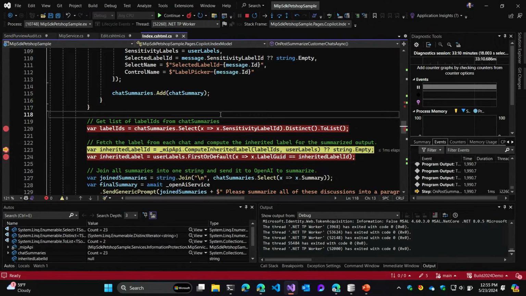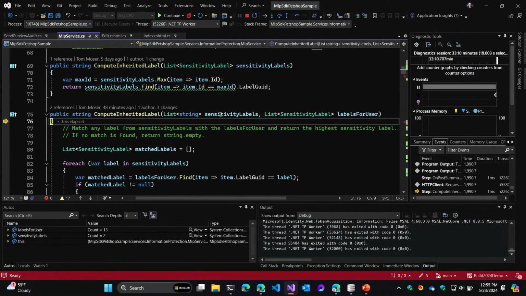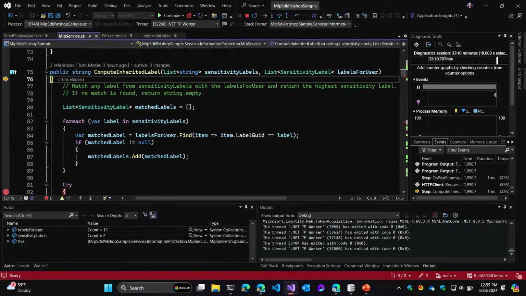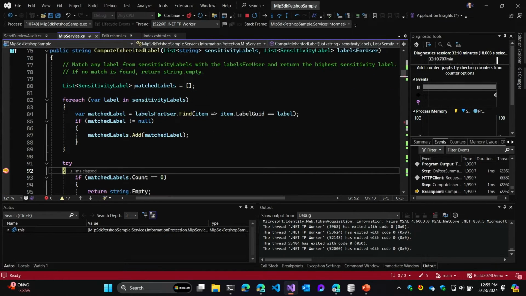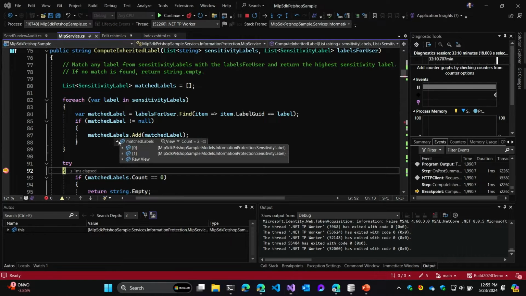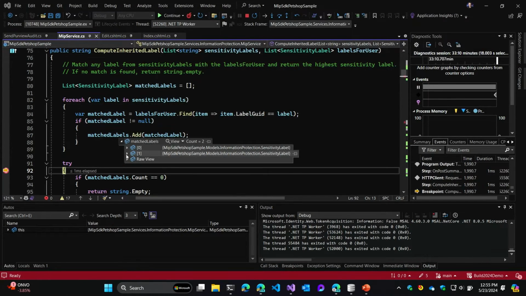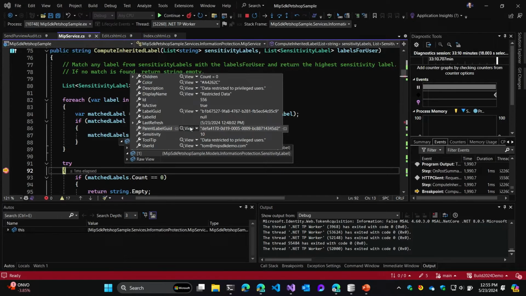And next, we need to pass this into the information protection SDK to compute inheritance. So we'll call into our compute inherited label function. This is a custom function we've built. And what this does is it builds a list of matched labels that match my user policy. So it's going to check all the labels that are published to me as an end user, and it's going to build a list if this mouse over works. There we go. And so you'll see there are 2 labels here. So one is this all employees label that we've looked at, and the other one is the restricted data label. And these are, again, stored in my database, and they're specific to the end user.